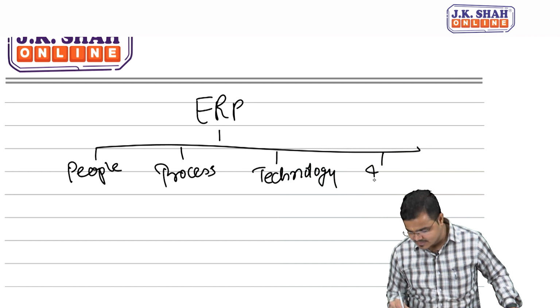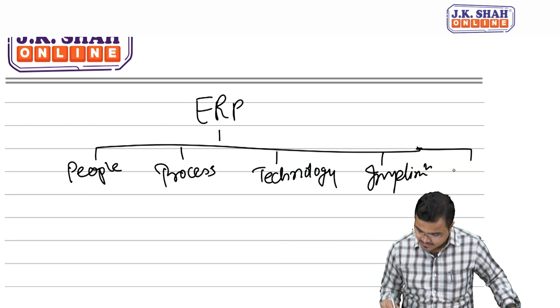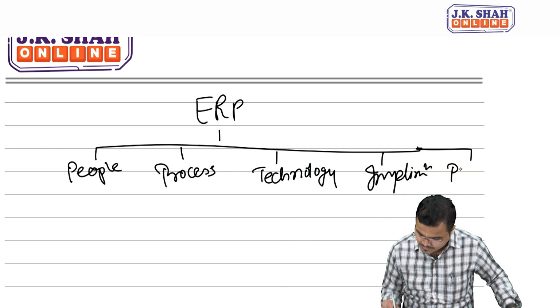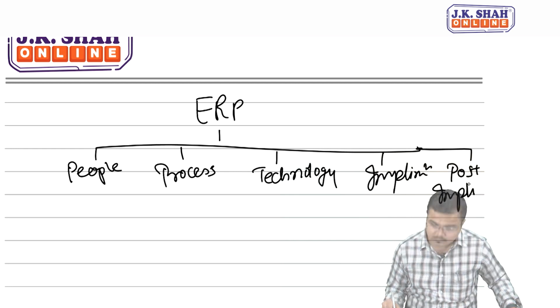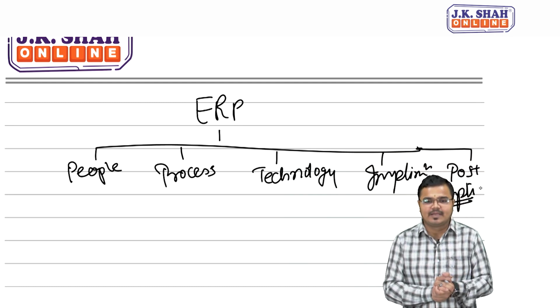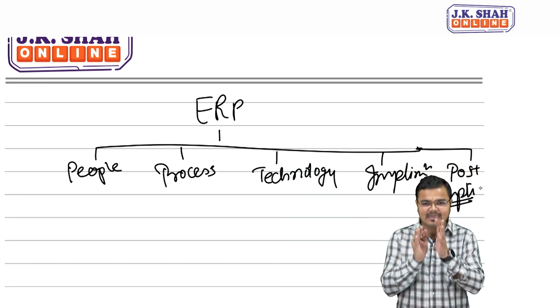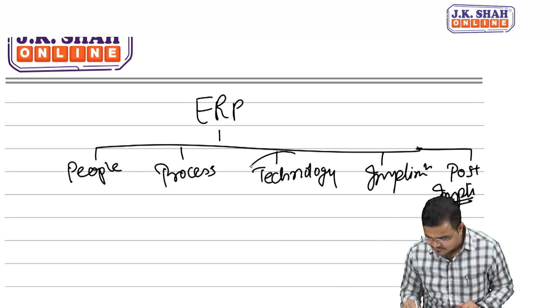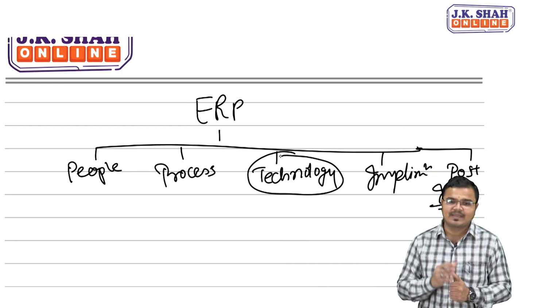Fourth one, risk which is related to implementation. And fifth one, which is a risk related to the post implementation. So altogether we are having how many types of risk in ERP software? 5 types of risk. But in our question, they talked specifically about which risk? Technology risk.